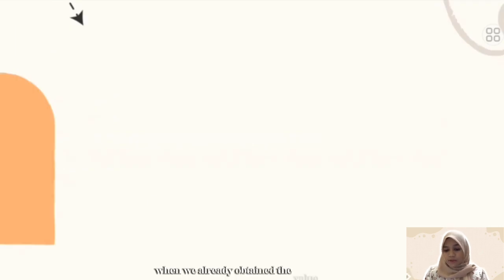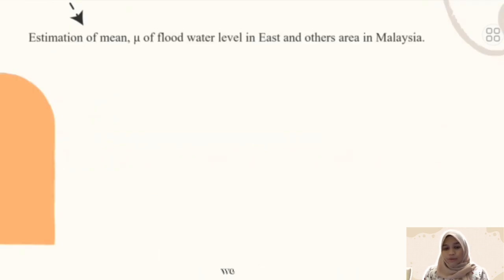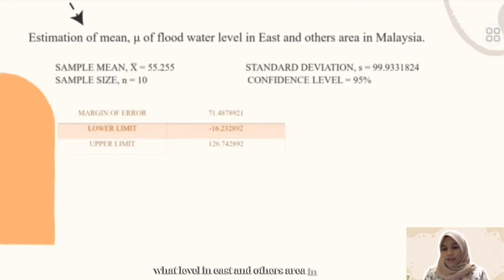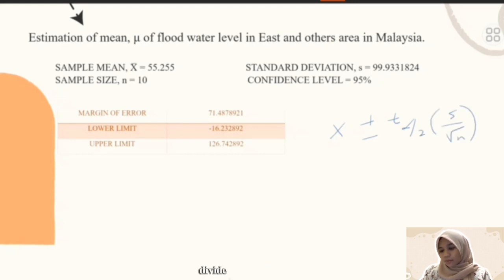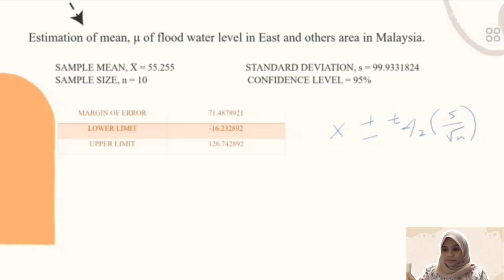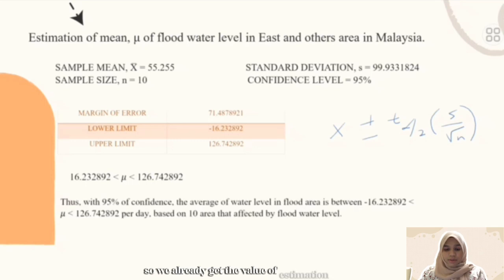When we have already obtained the value of mean, variance and standard deviation, we can identify the estimation of mean of flood water level in east and others area in Malaysia. To get the value in this table, we have to use the formula of confidence interval, which is x bar plus minus t alpha over 2 times standard deviation divided by square root of n. We use t distribution since the sample size is small and divide the value of alpha by 2 since it is two-tailed. So we already get the value of estimation of mean.